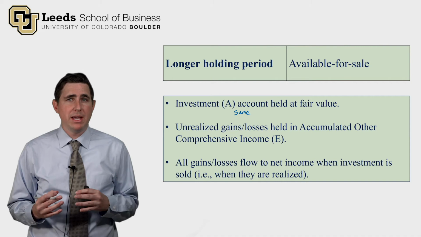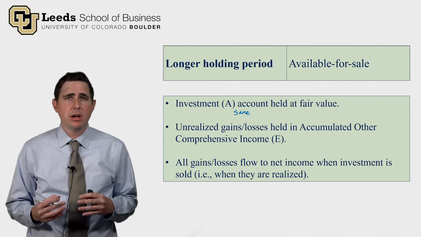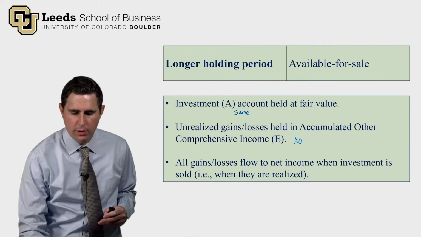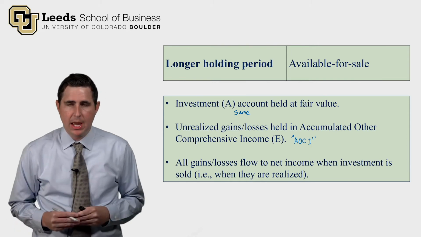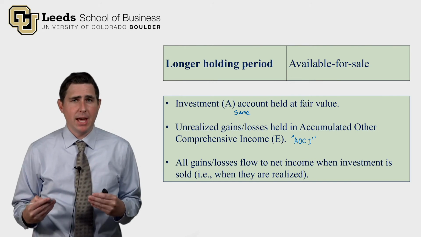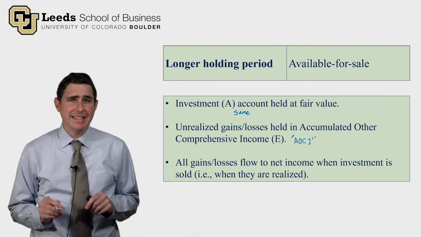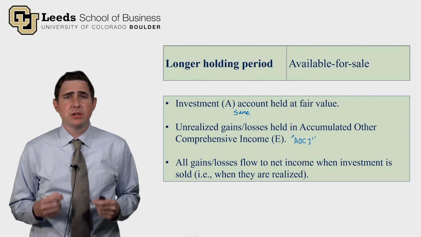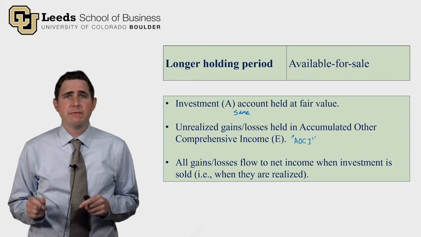We're going to hold them in an equity account called Accumulated Other Comprehensive Income, otherwise known as AOCI. And we're not going to let them hit net income yet until bullet point 3. All these gains and losses eventually flow to net income when the investment is sold.